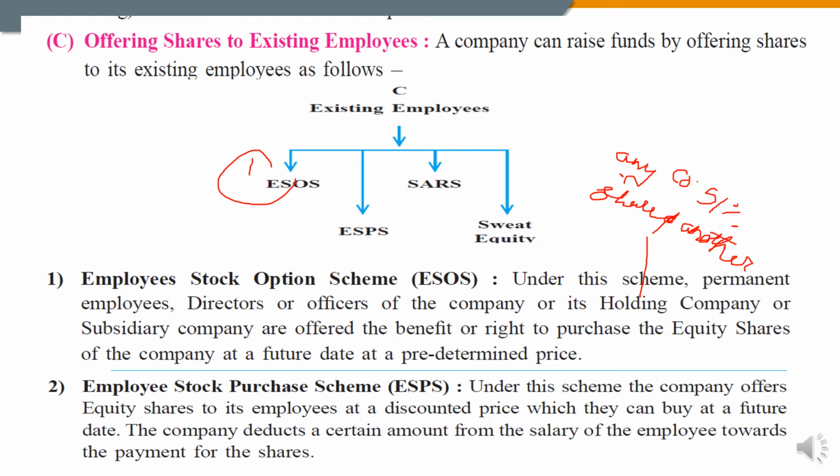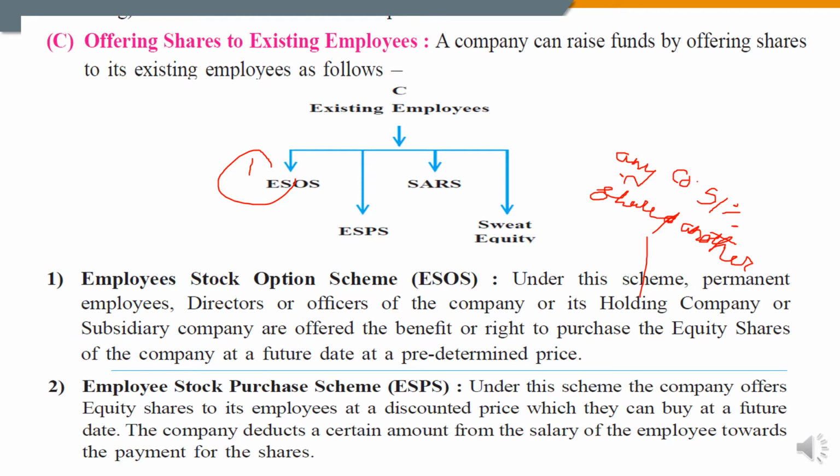students. Understood, all of you? So whenever more than 50% of the shares of any company are bought by any other person or company, it is known as a holding person or holding company. So the employee stock option scheme is offered to the existing employees, directors, officers and also to the holding company who have bought the 51% share of the subsidiary company, who are offered a benefit or right to purchase the equity shares of the company at a future date at a predetermined price.